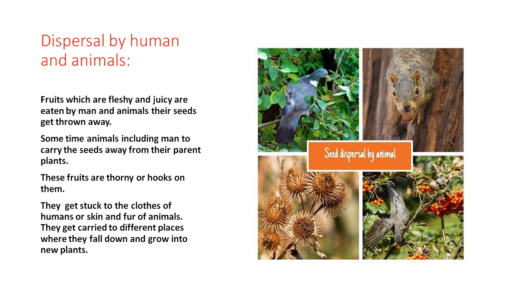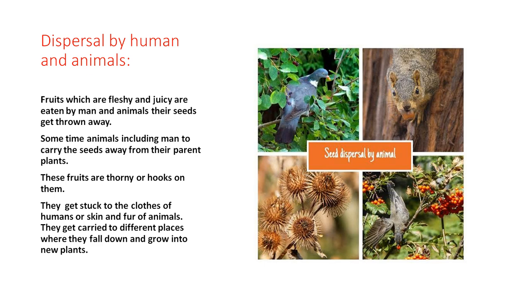Now next is dispersal by humans and animals. Fruits which are fleshy and juicy are eaten by man and animals. Their seeds get thrown away. Sometimes animals, including man too, carry the seeds away from their parent plant, and these fruits are thorny or have hooks on them.